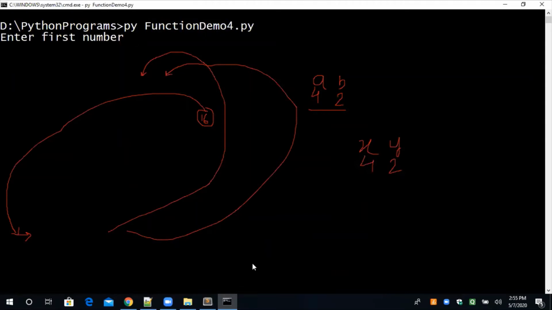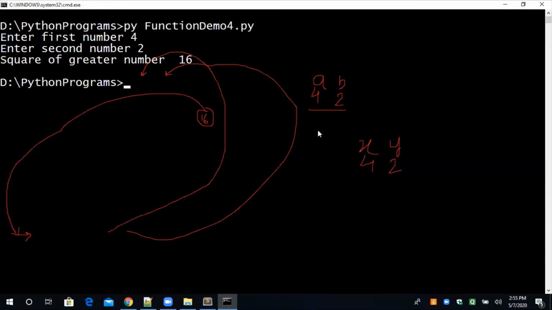Now it is asking the first number. I have given 4 as our dry run. You can see from the right hand side, sorry, 4 and 2. All right, so what output should we get? 16. 16 is coming. Now you can see that.